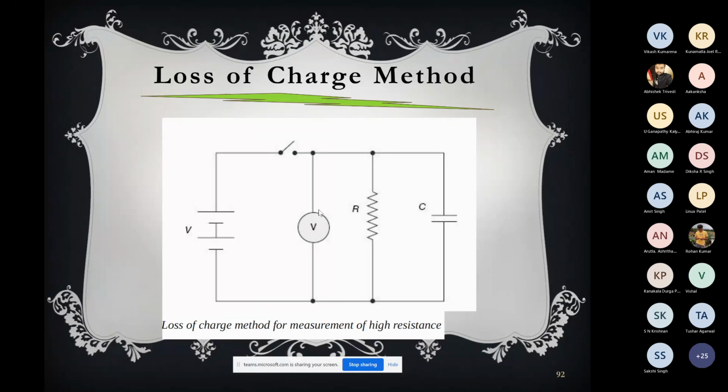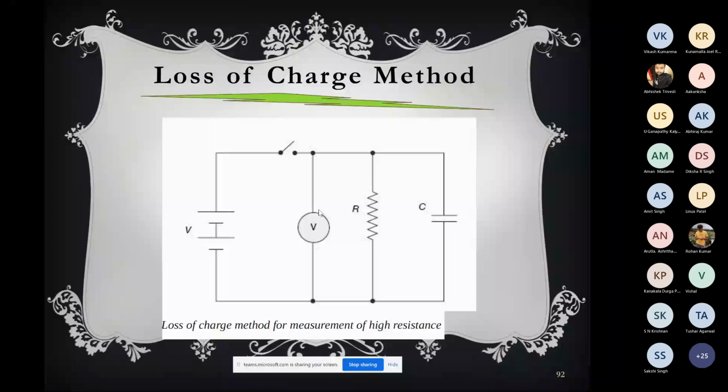The capacitor will discharge due to moisture in the air. So gradually discharge means what? Gradually its charge, the quantity of the charge, will be decreasing, and ultimately after some time there will be no charge. So this is called the discharge of a capacitor. Charging a capacitor means when you connect some voltage to the capacitor, the capacitor will be charged, so charge will be accumulated on the capacitor. When you leave that capacitor, that charge will be decreasing and it will ultimately go to zero.